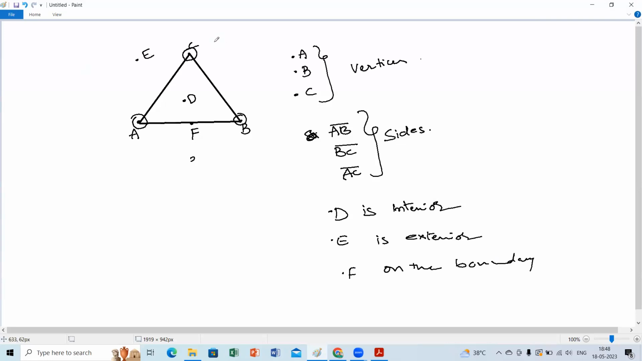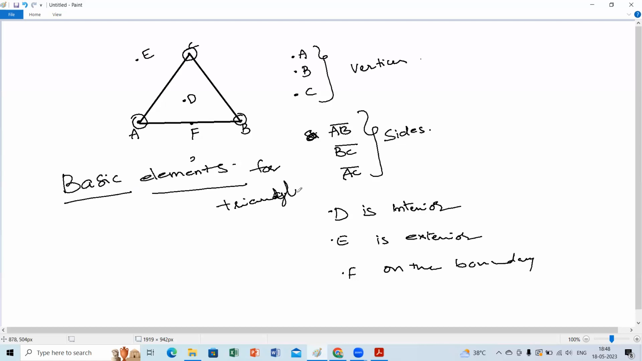Good. These are the basic things. Now you know a triangle has 3 sides and 3 vertices. These are the basic elements, children. How many basic elements for a triangle? 3 sides, 3 vertices.